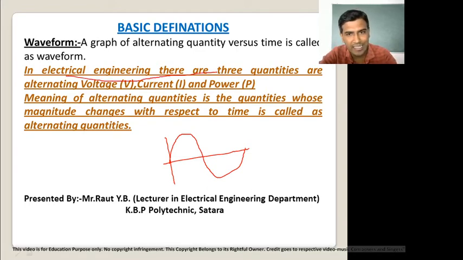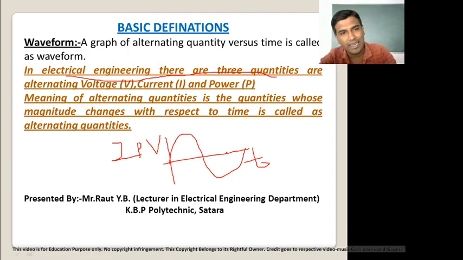In electrical engineering there are three alternating quantities: voltage, current and power. These three quantities are called alternating quantities because their magnitude depends upon time. That means when time changes, the magnitude of these three quantities changes. So we can define a waveform as a graph of voltage versus time, or a graph of current versus time, or a graph of power versus time.